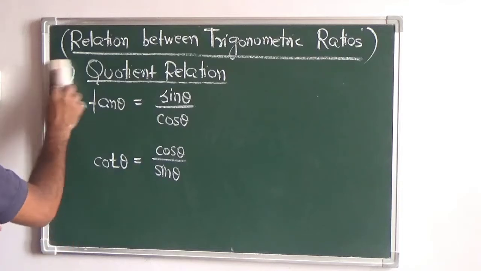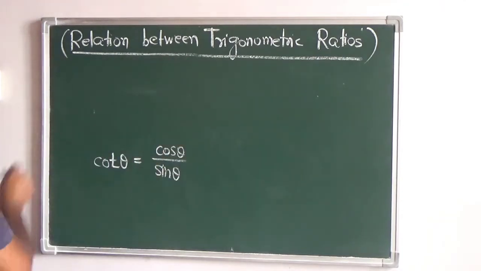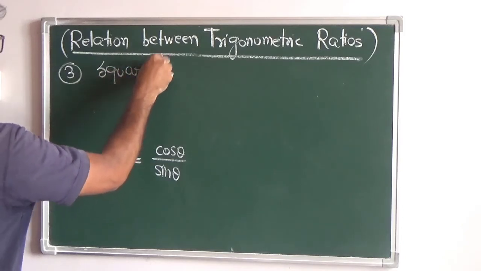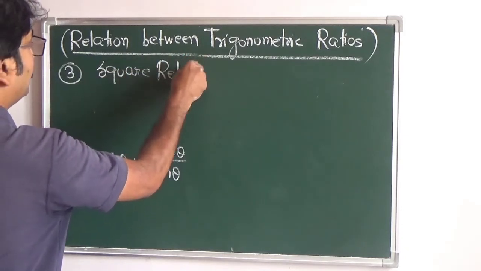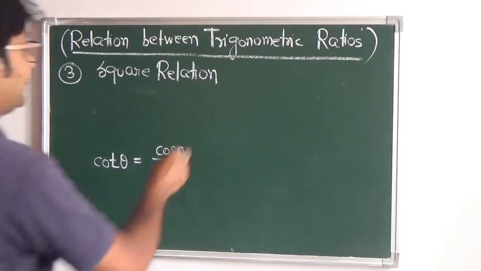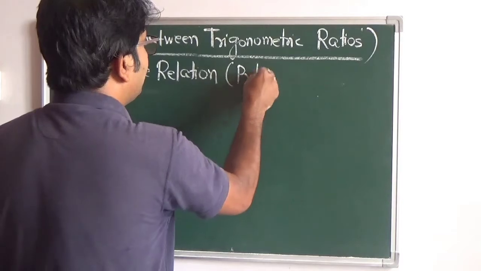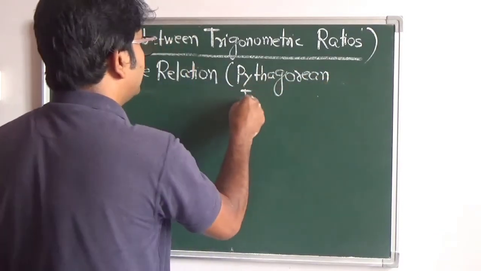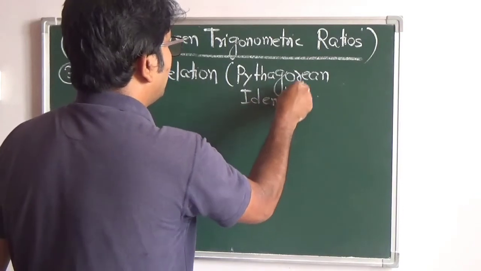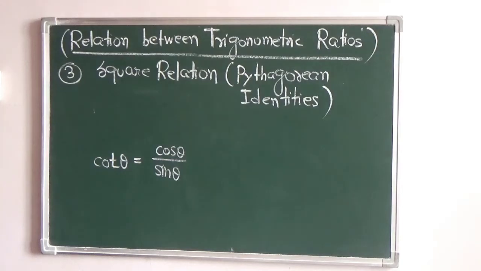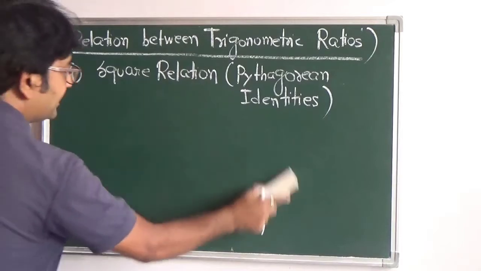So next is the square relation. Third one is the square relation. We can also call it Pythagorean identities. This is very important. It can be used very frequently while solving the problems. The first one is this relation you must remember.